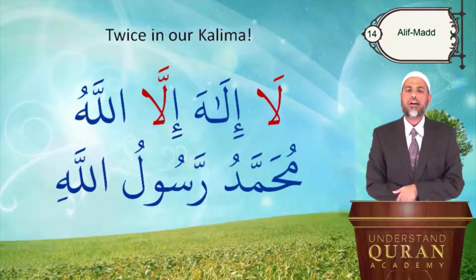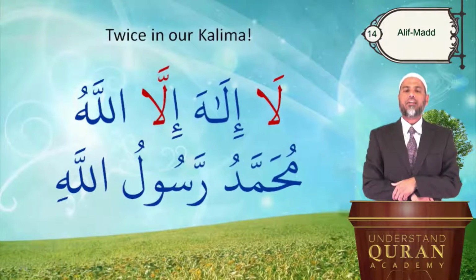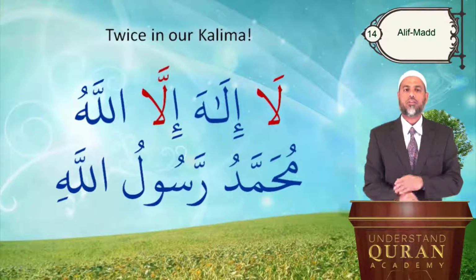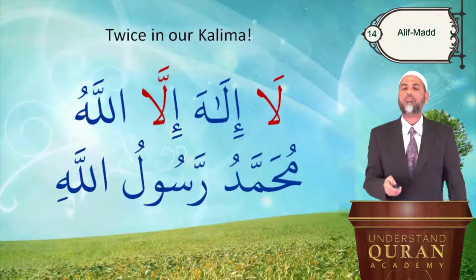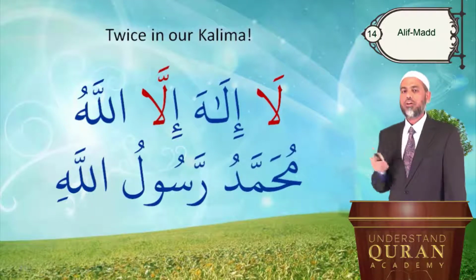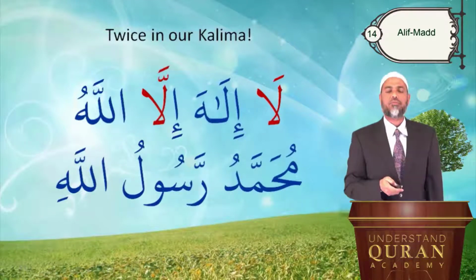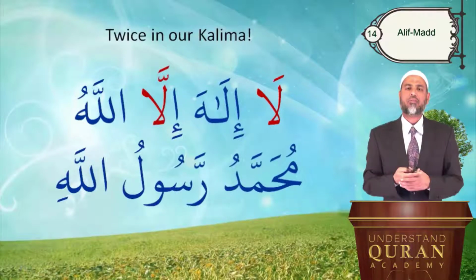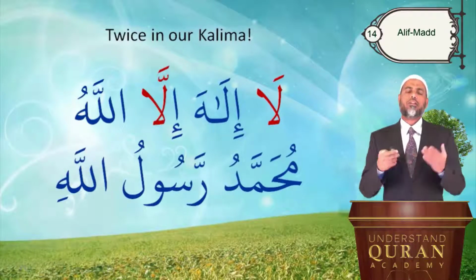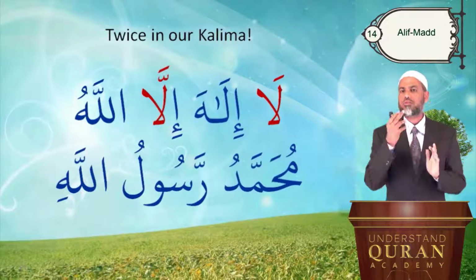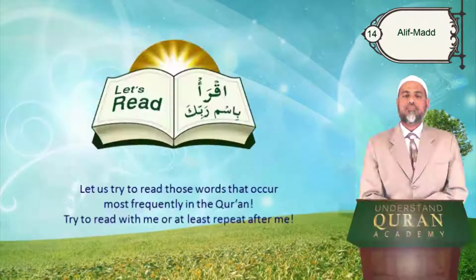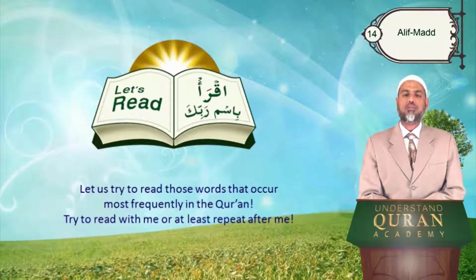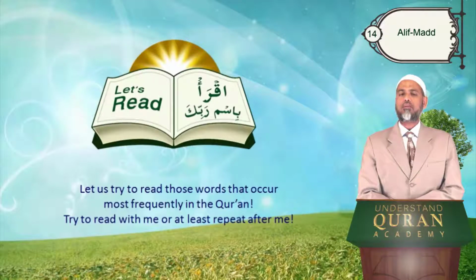There you have la in our kalima twice, la ilaha illallah Muhammadur Rasulullah sallallahu alayhi wasallam. So you'll not forget la. Illa, in that also you have this lam alif. So lam alif is very common, 1700 times in the Quran. The Mus'haf has 600 pages, so almost 3 times in every page. Let's try to read those words that occur most frequently in the Quran.